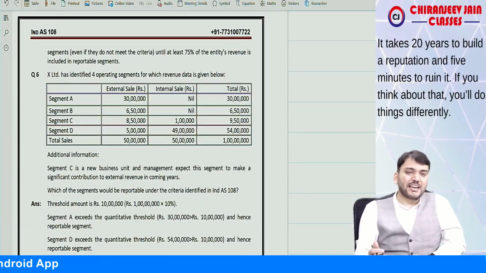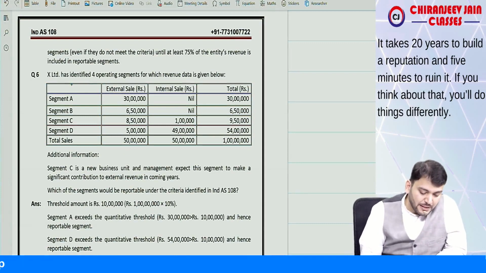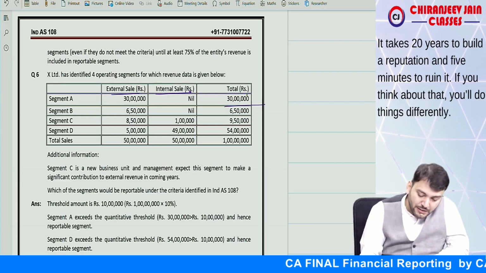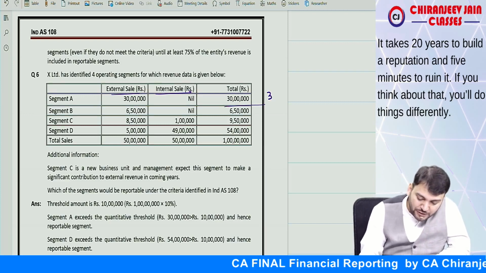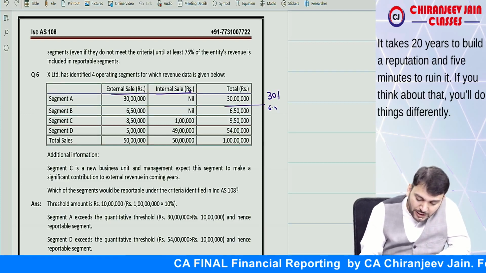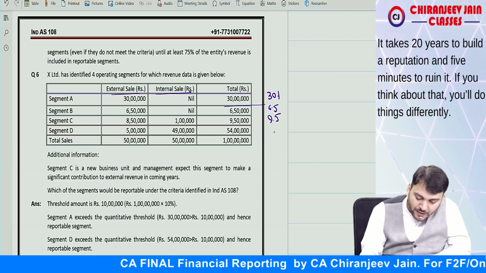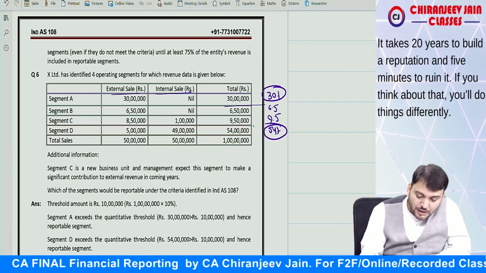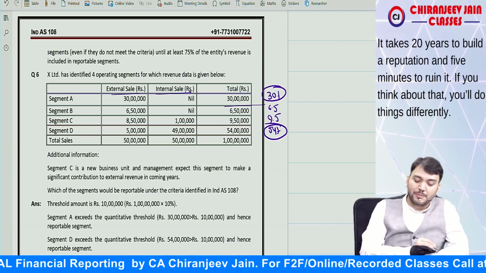Now question number 6, let us take. X Limited has identified 4 operating segments: external sale, internal sale, and total are given. So as per percentage, we'll take what? 30 by 1 means this is 30%, this is 6.5%, this is 9.5%, this is 54%. So as per the quantitative threshold, these two are reportable.